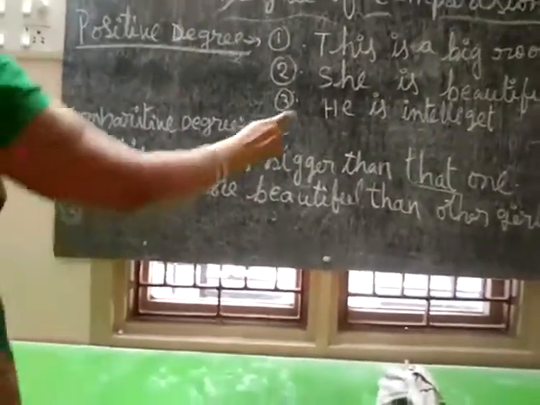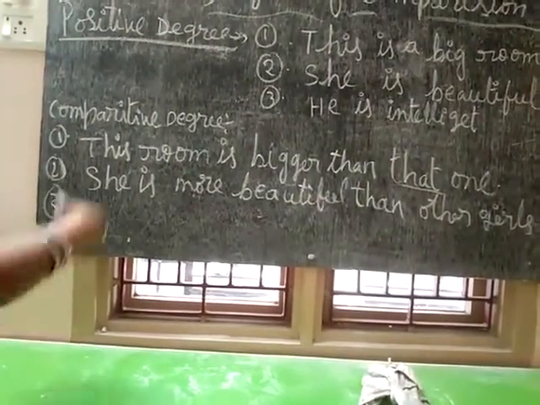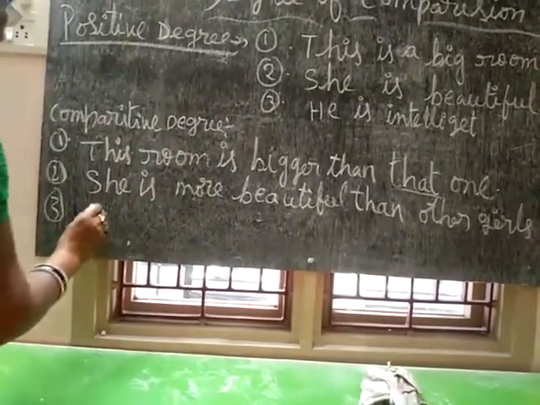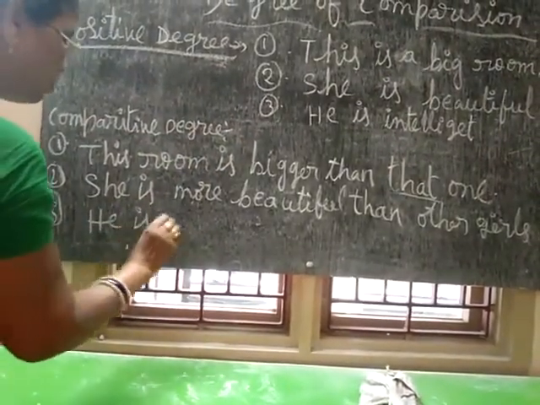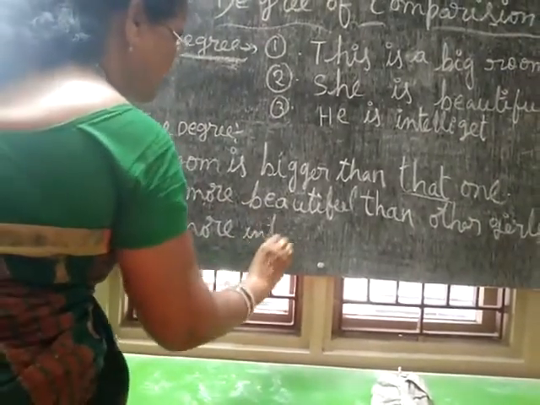So the third one: he is intelligent. He is more intelligent boy than other boys. We have to use more intelligent.